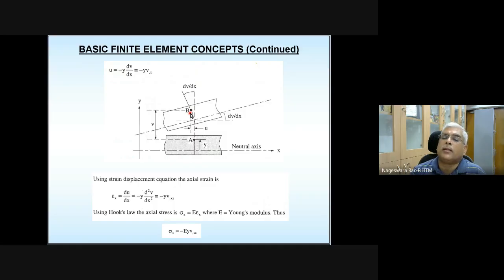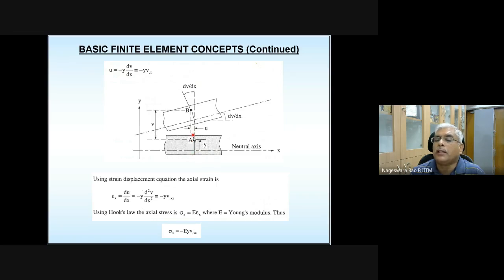Please note that there is some behavior associated with this. I'm taking a section along the length of the beam. Originally, on that plane only this point A is chosen.